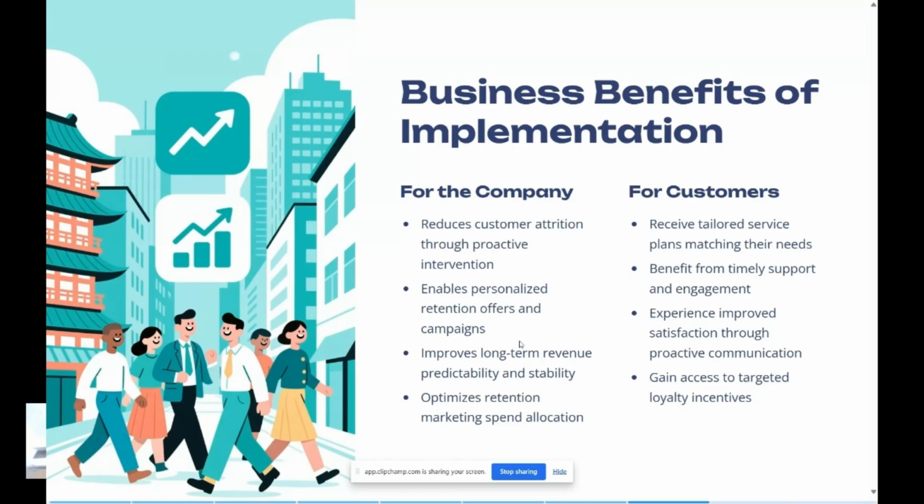Then it improves the long term revenue for the company, because we can understand who is going to churn out, and it gives better predictability and stability for the company. This whole thing optimizes retention and marketing spend allocation, which we discussed in the previous slides. That CAC, the marketing spend, means retaining is 5 times cheaper than actually getting a new customer. For the customers, if we can see a trend, or the customers know there's an issue in this type of service, the companies will recognize that, and the customers will get tailored services with plans which match their own needs. Then, of course, they'll benefit from timely support.